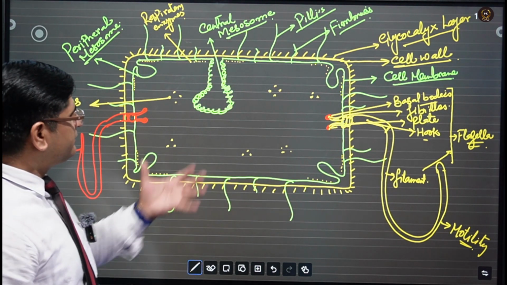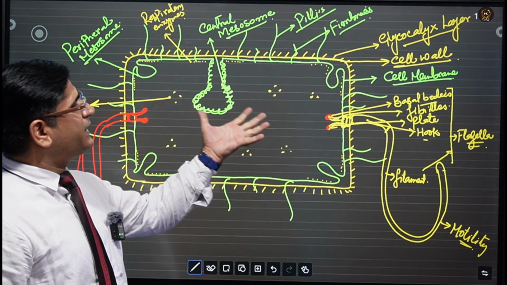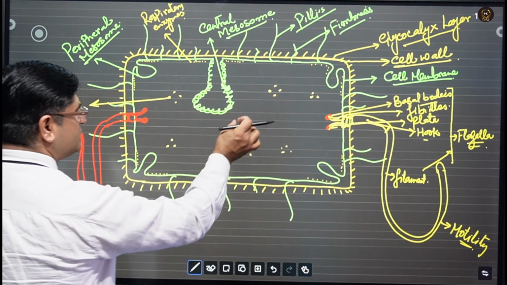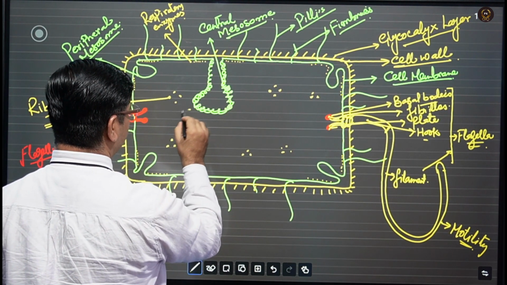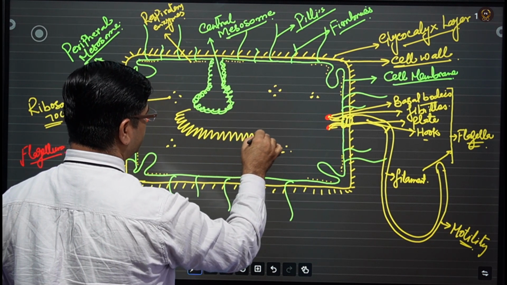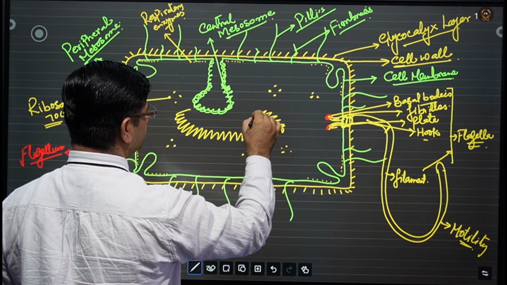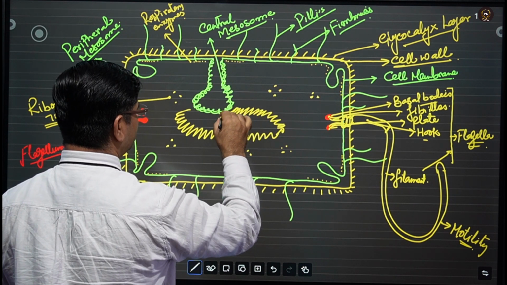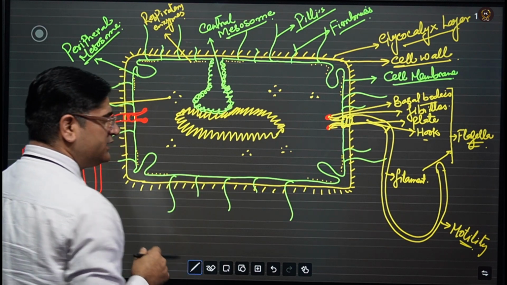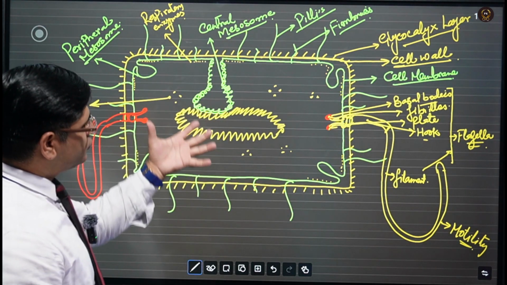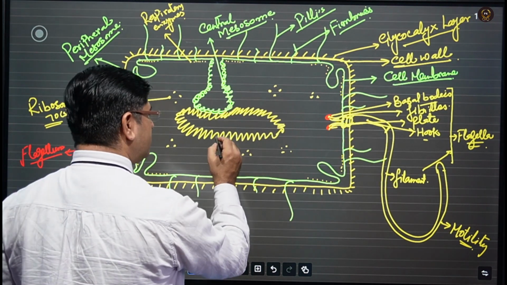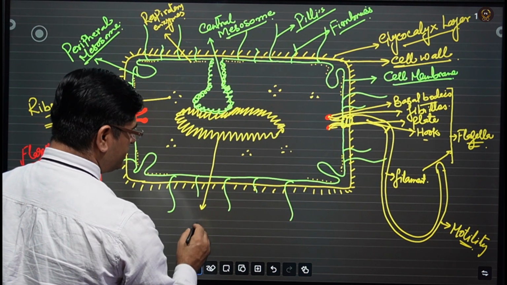Apart from that, inside the bacterial cytoplasm, in the central region, there is a highly coiled, double-stranded, thick genetic material, which is here in the central position. It is coagulated at the central position. This is double-stranded DNA.